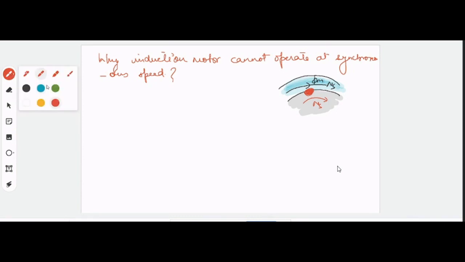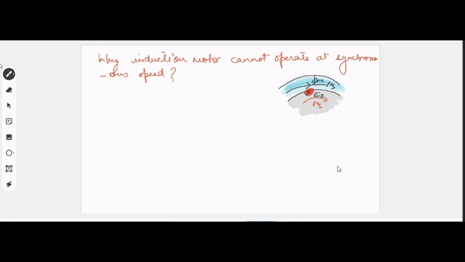And once there is no flux cutting action, there will not be any EMF induced in these conductors, which we call E2, right? Once the EMF is not there, obviously there will not be any current flow, because if there is no EMF, where will the current come from?